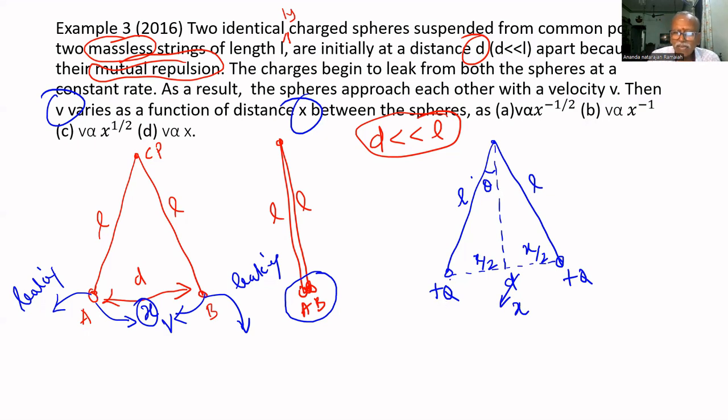Now, what are the forces acting on this ball? One is its weight, which acts downward: mass into gravity, mg. Another one is this: the mass is pulled by this string to this point. Otherwise, it will fall. If the string didn't pull, it would fall. That's why the string will have a tension T. T is a force, it pulls upward.